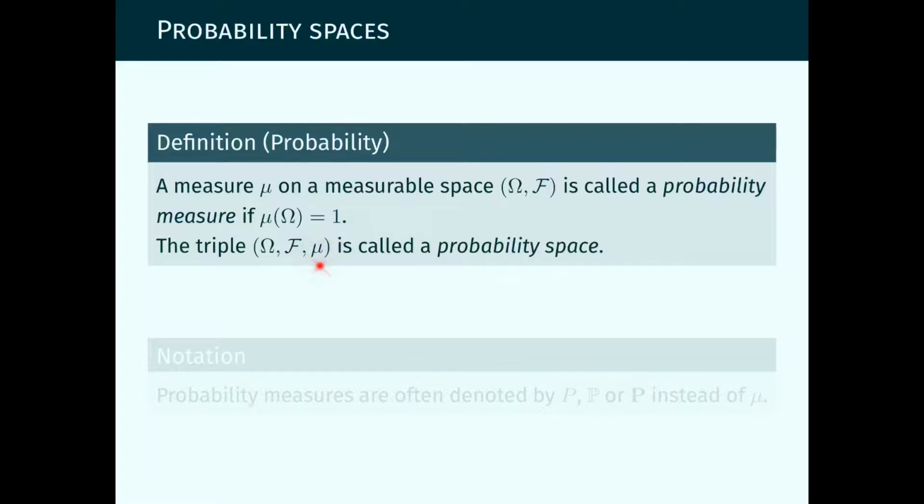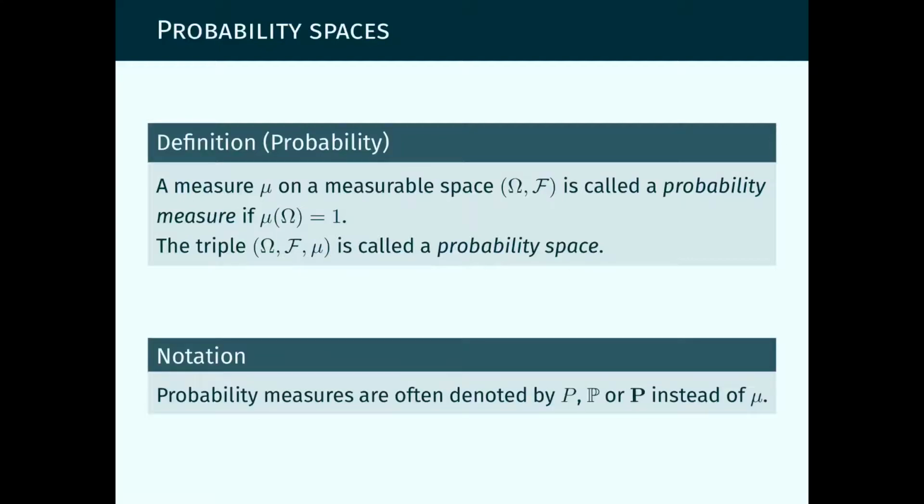Moreover, we don't really want to call it mu. If we know beforehand that a measure is a probability, we'll usually call it P, or boldface P, or blackboard boldface P. In this module, we'll be almost all the time using the blackboard boldface P, instead of mu or nu or any other Greek letter to denote a measure, when we know beforehand that that measure is a probability measure and when that property is relevant to us.